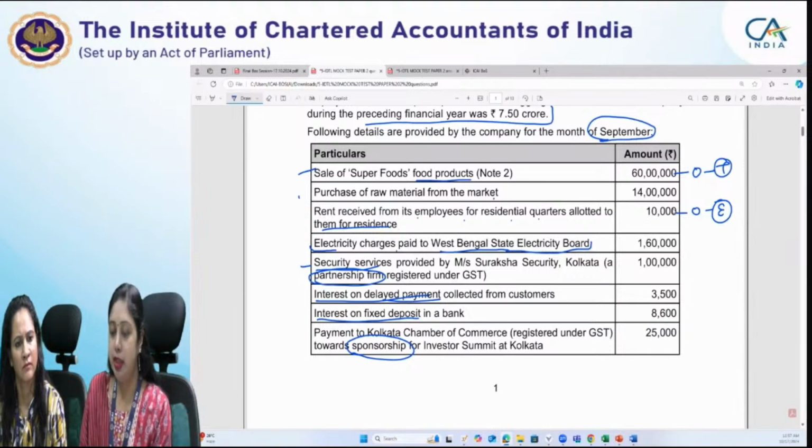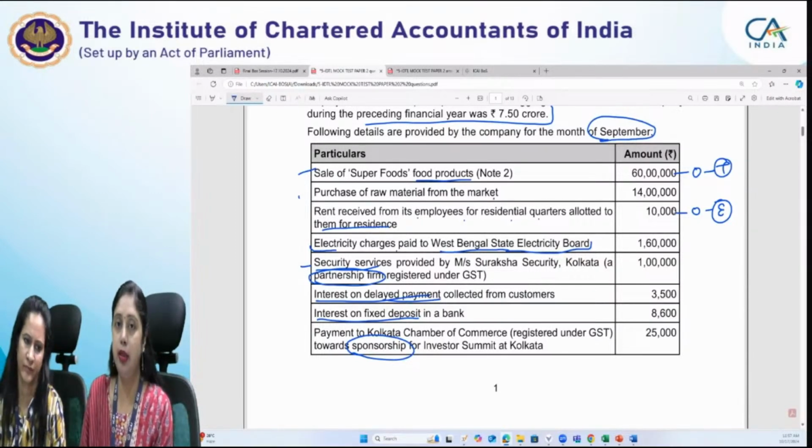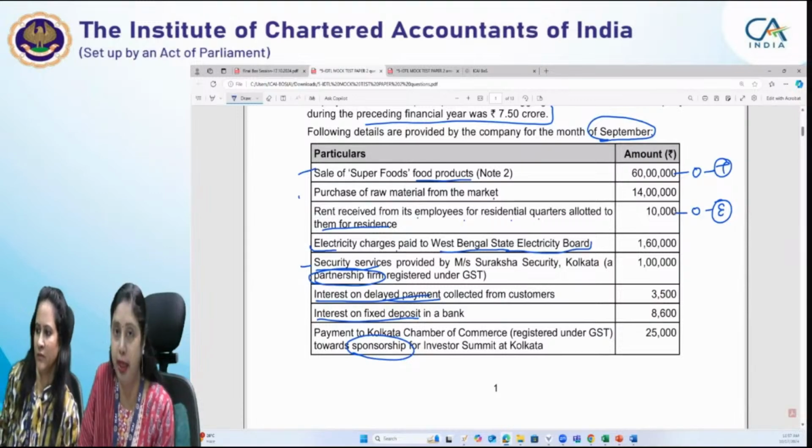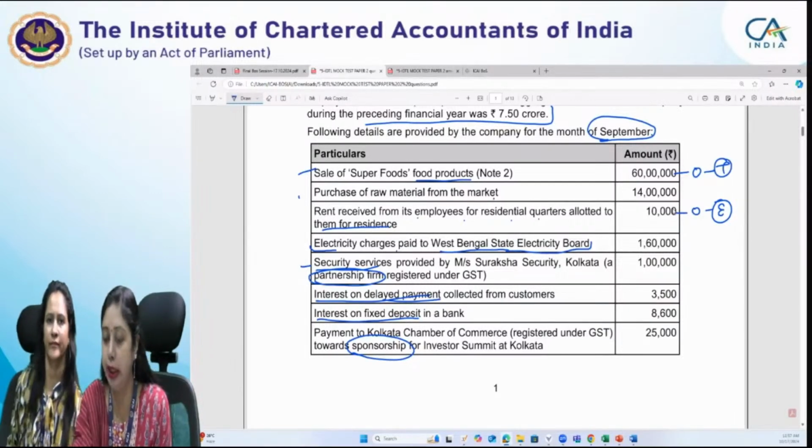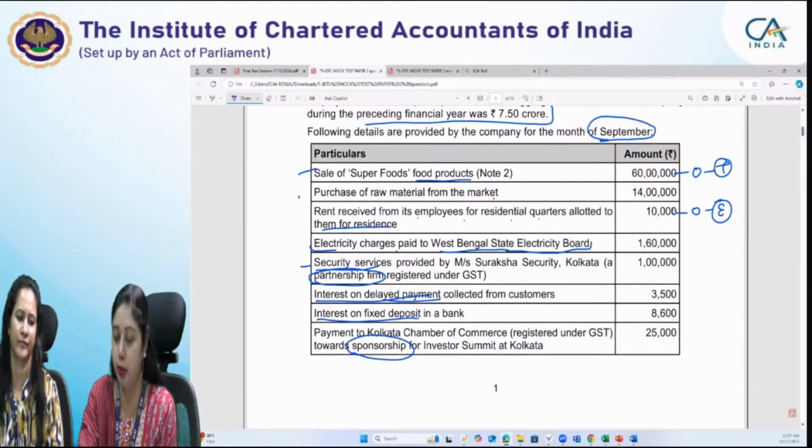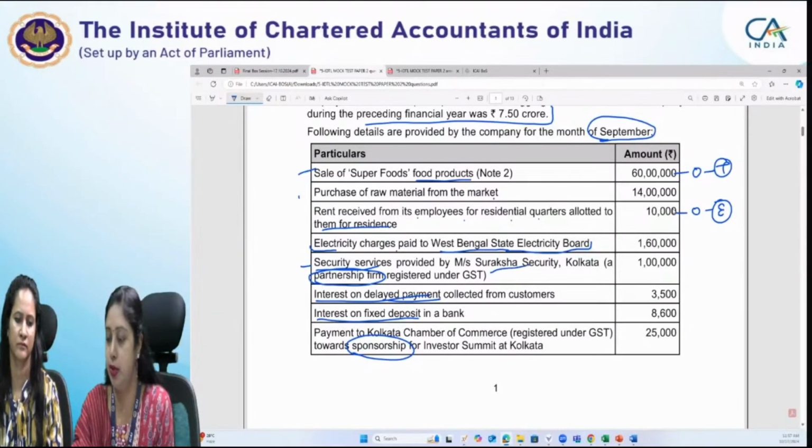Then we have electricity charges paid to West Bengal State Electricity Board. Now, this is something with the charges we have paid to State Electricity Board. So this is not an outward supply. This is an inward supply. Security services provided by Messer Suraksha Security. So again, it is an inward supply. So we will not consider it here.